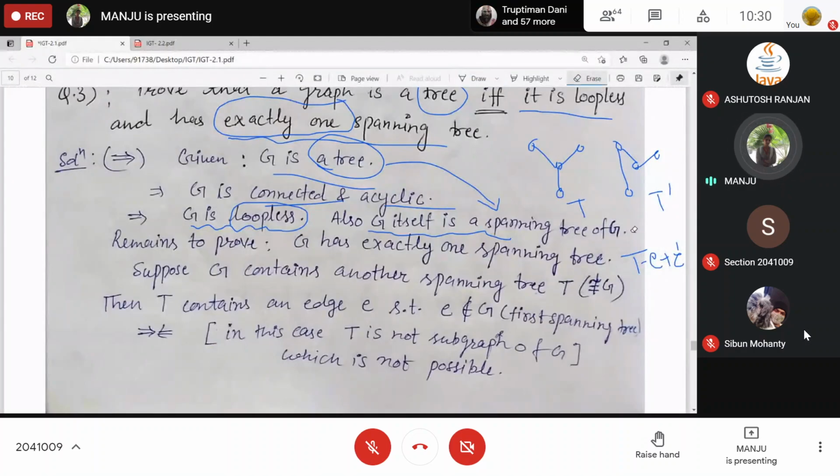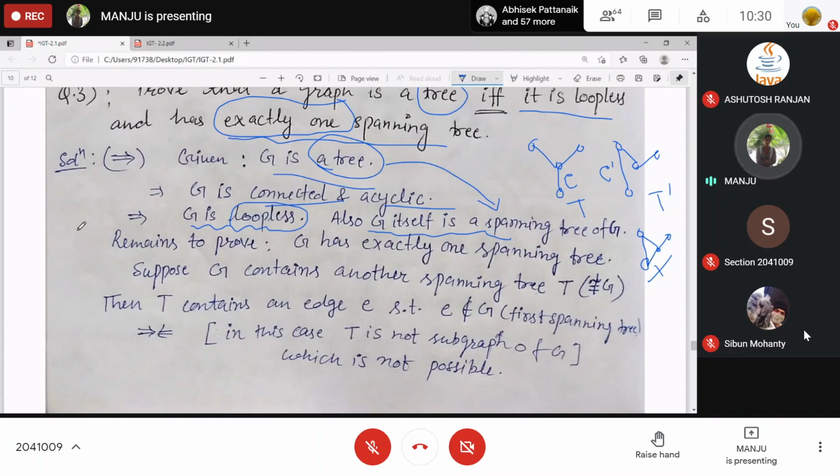Or you can just say this is also a subgraph of this one. This is your E, this is your E dash. This is also a subgraph of G. This is also a subgraph of G. Then what will happen in G? Cycle formation will occur, na? Because the edge of G will also be present in G, right? But what is G given as? What type of graph? Acyclic, na? Tree. So this kind of scenario cannot occur in G. That's why exactly one spanning tree is necessary, right?